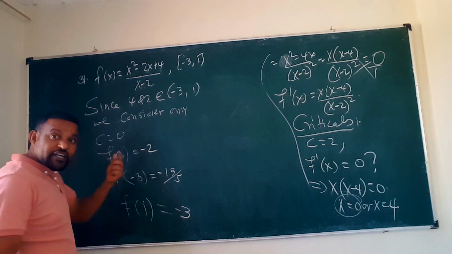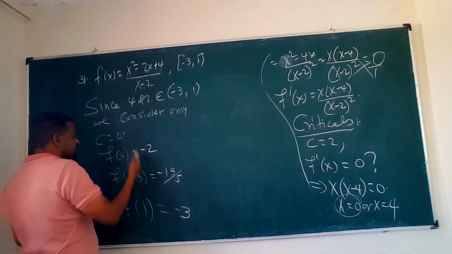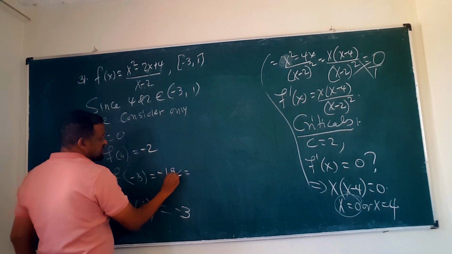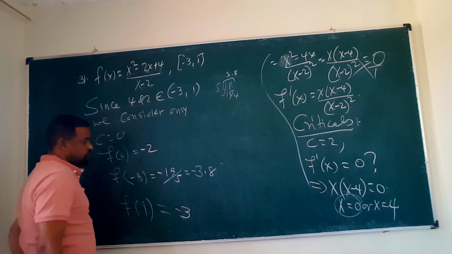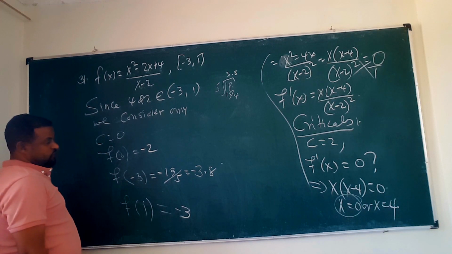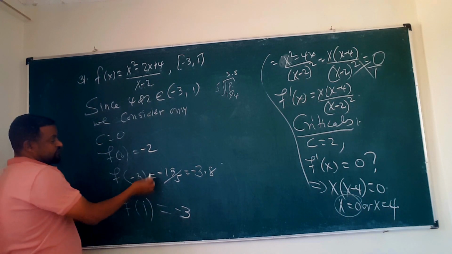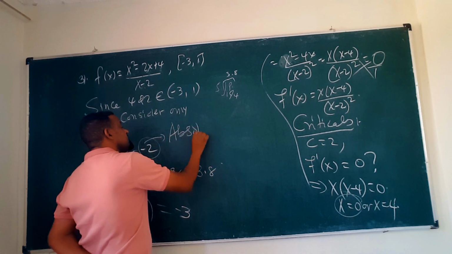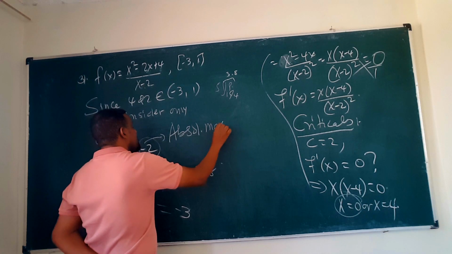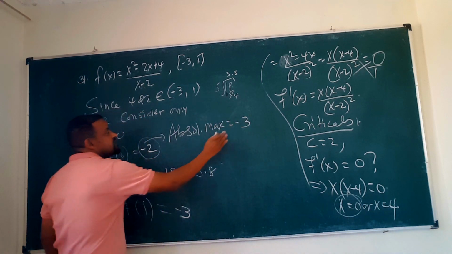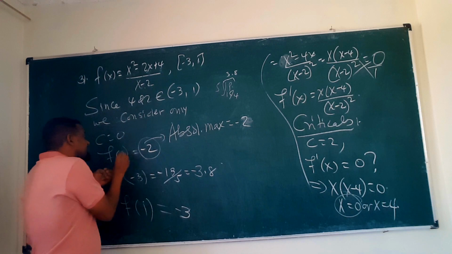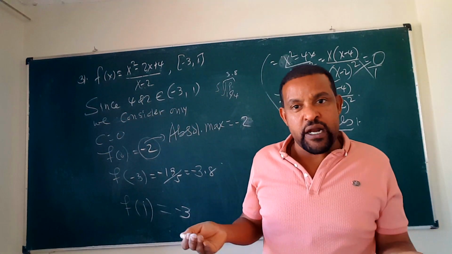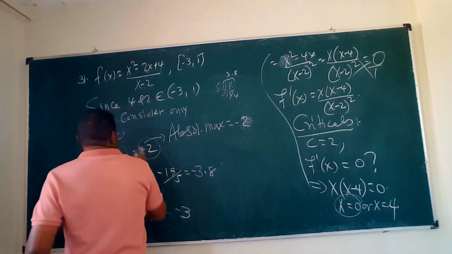These are the values, so check them yourselves. Since they are all negative, the maximum one is the value at 0, which is negative 2. So the absolute maximum value is negative 2, and it occurs at x equal to 0.